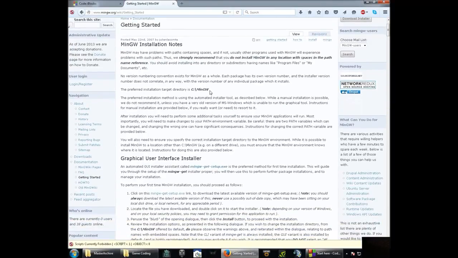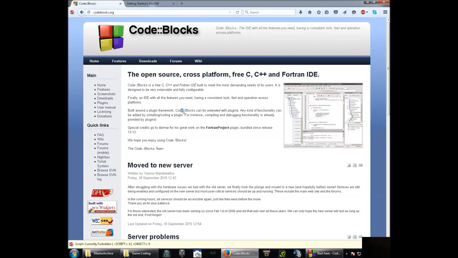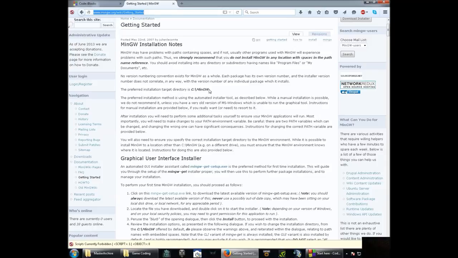And a little advice: that's why I want the code file to be on C. On C, this has no spaces, and spaces cause the compiler to have problems. So if you throw it there, then CodeBlocks will automatically find it for you. You have to make sure that it's going to open and that you install it at that location anyway. So with that said, where is it?